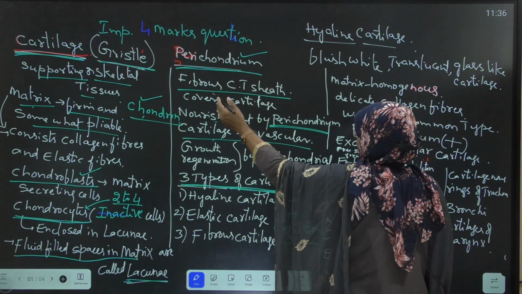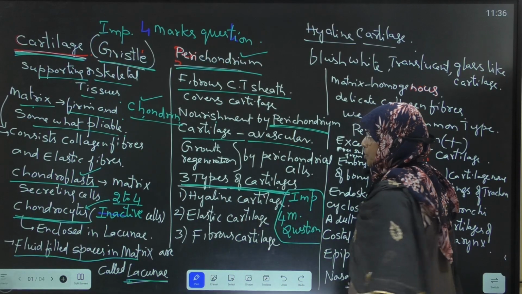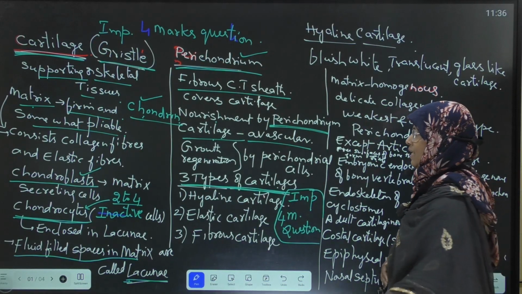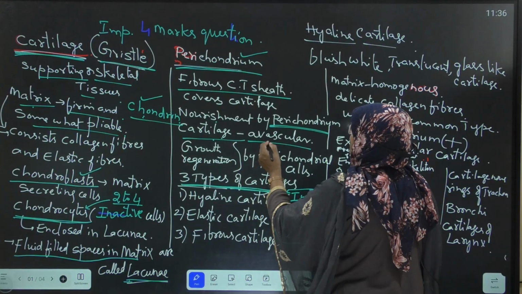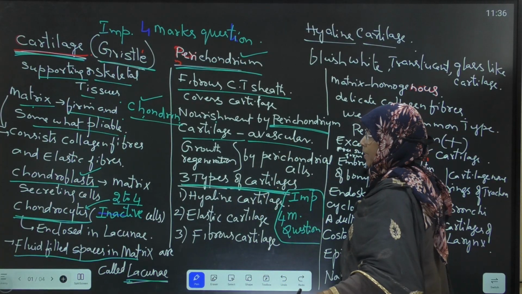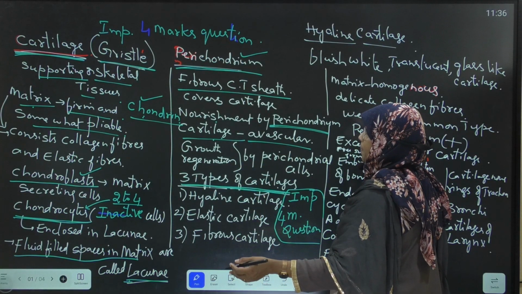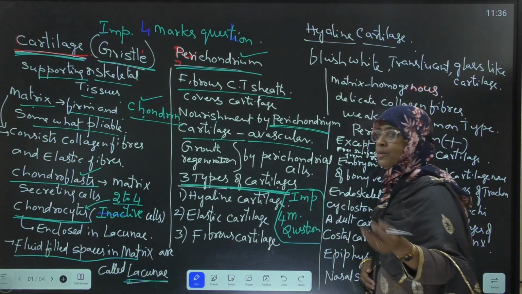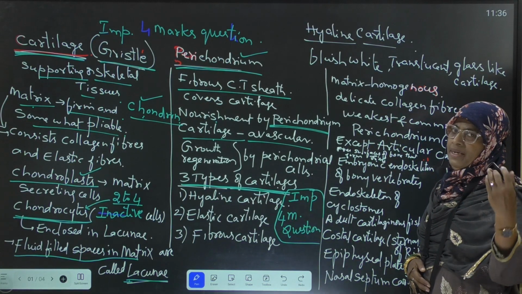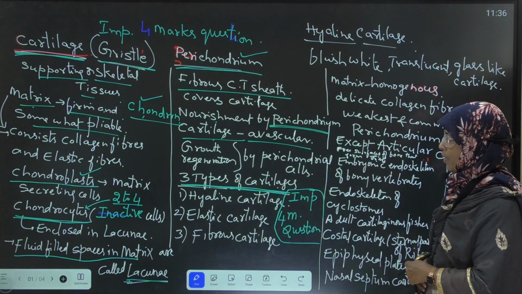Perichondrium is the outer fibrous connective tissue sheath which covers the cartilage. Cartilage is avascular, without blood supply, so nourishment and blood supply is by perichondrial cells present in the perichondrium.